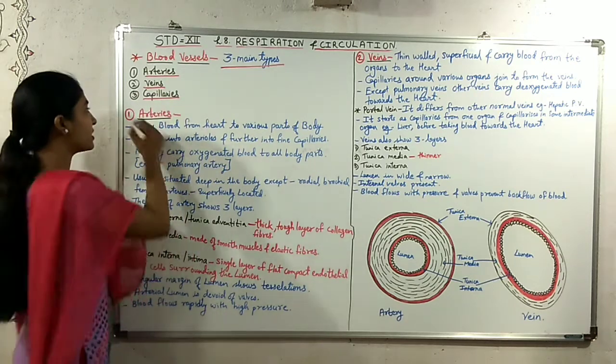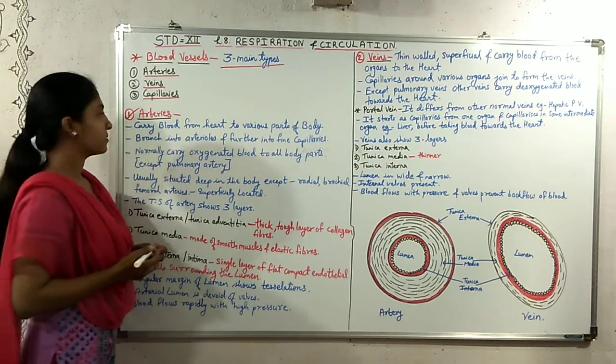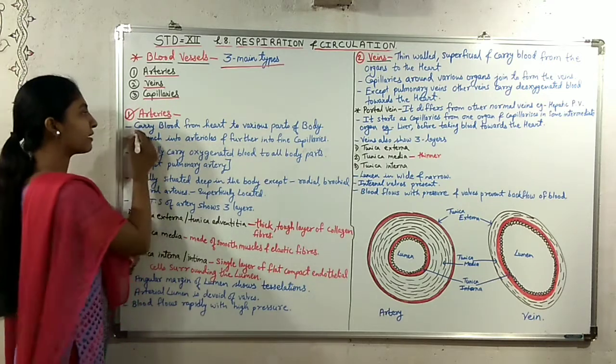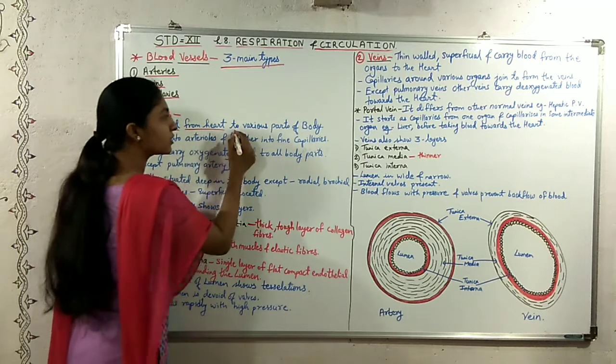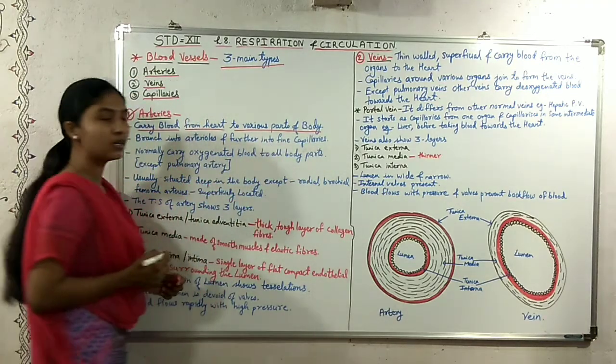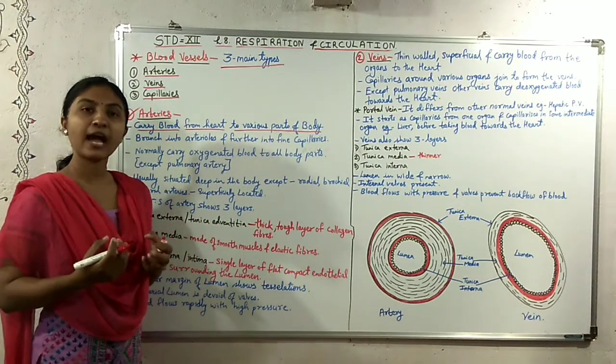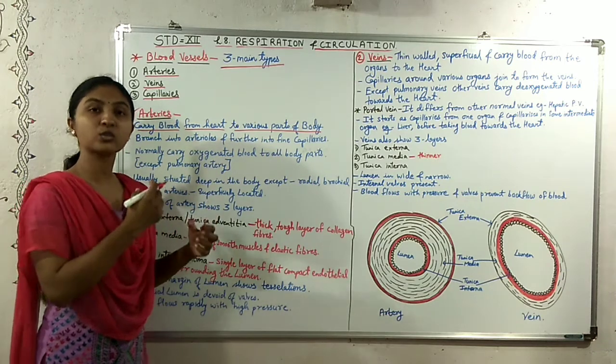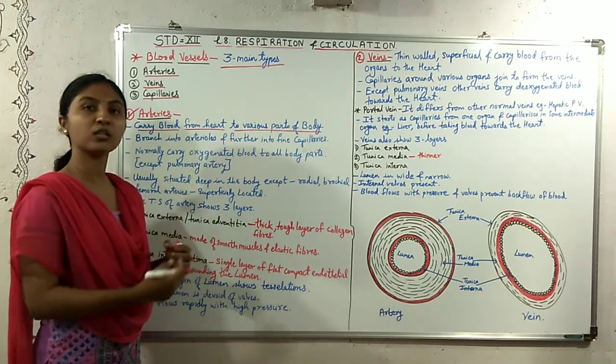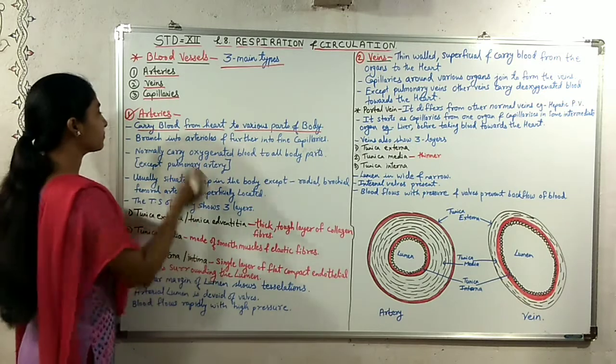Now first we will discuss the arteries. Arteries carry blood from the heart to all the parts of the body, all the organs of the body.